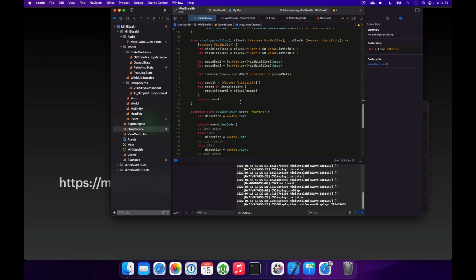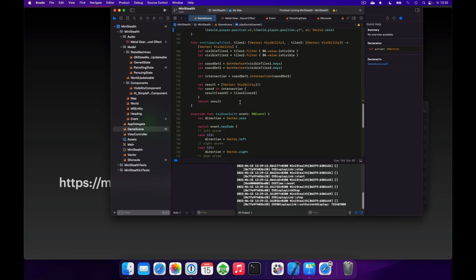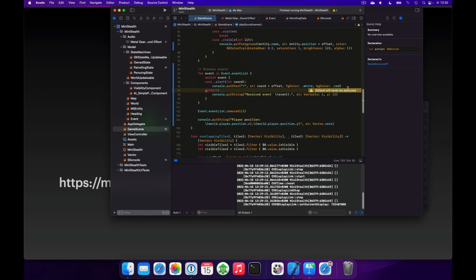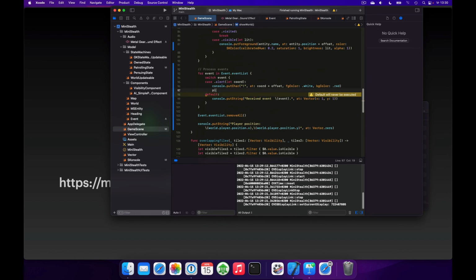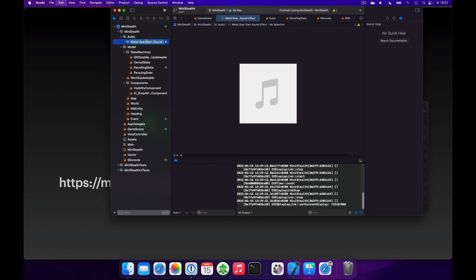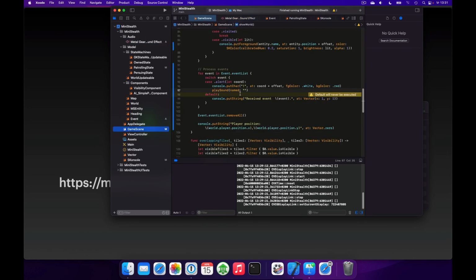And where we are triggering the alert, not only are we showing the message, we'll also call playSound named, and it's probably best to copy-paste the name from here so you're sure that you type it in exactly the same way.